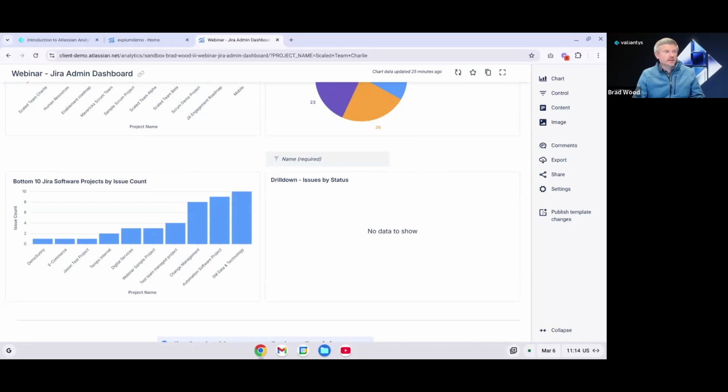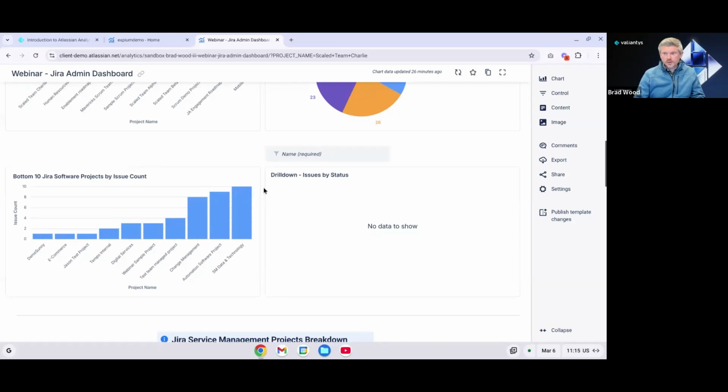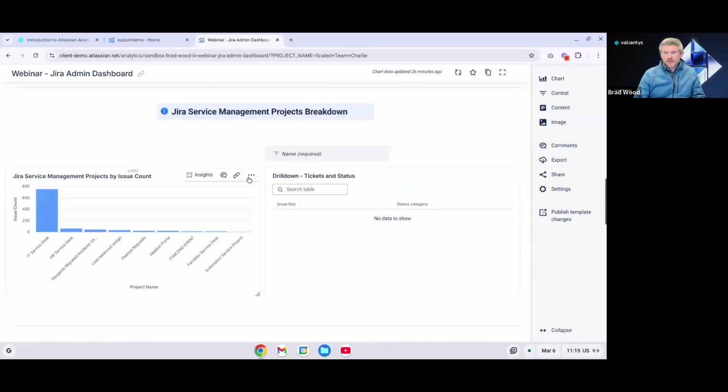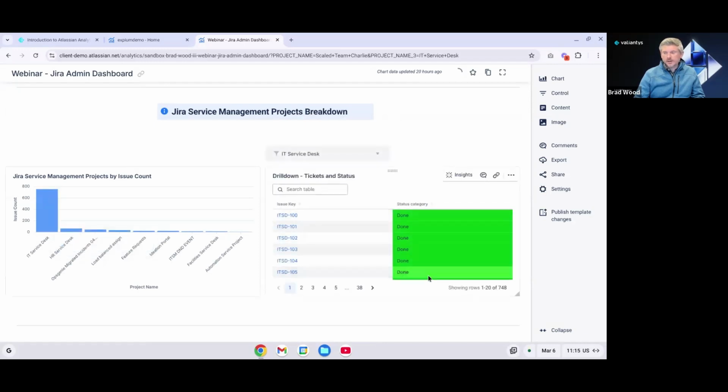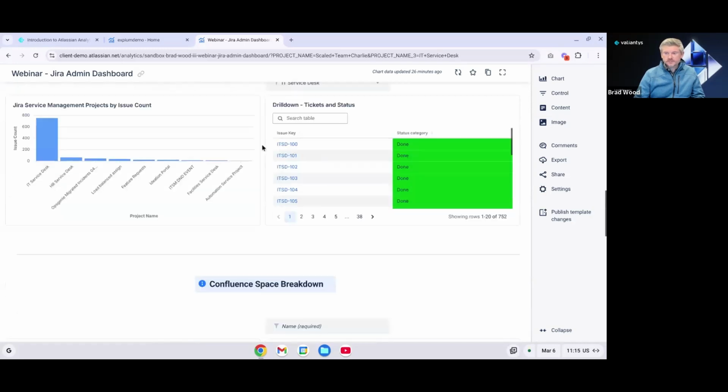Maybe you have the created date or the updated date pulled in, so you can make some more decisions based on those projects and see if they're actually needed anymore. We can do the same thing with Jira Service Management projects. So again, I could click into something like IT Service Desk, for instance, and get a running table of all of the tickets in that project.